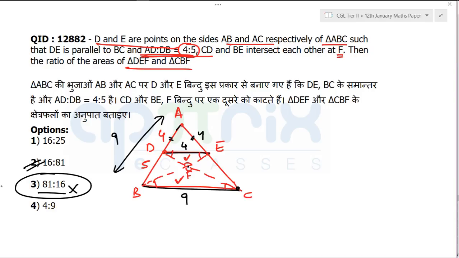So you need not have any very complex concept to solve these questions. They are asking the area ratio, not the area to side ratio. Side is nothing but the length component. So if the length ratio is known, area is length squared. That is 16:81, and you are going to get the answer. That is what you need to do. Let me move to the next question and see.